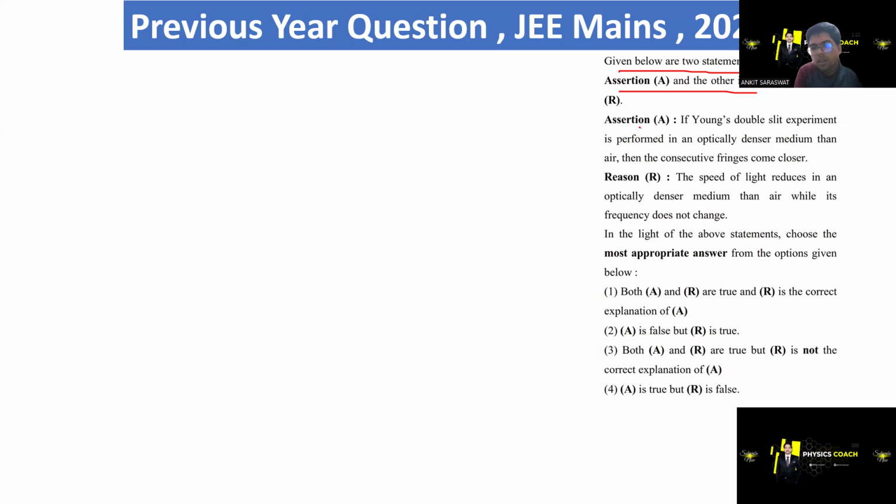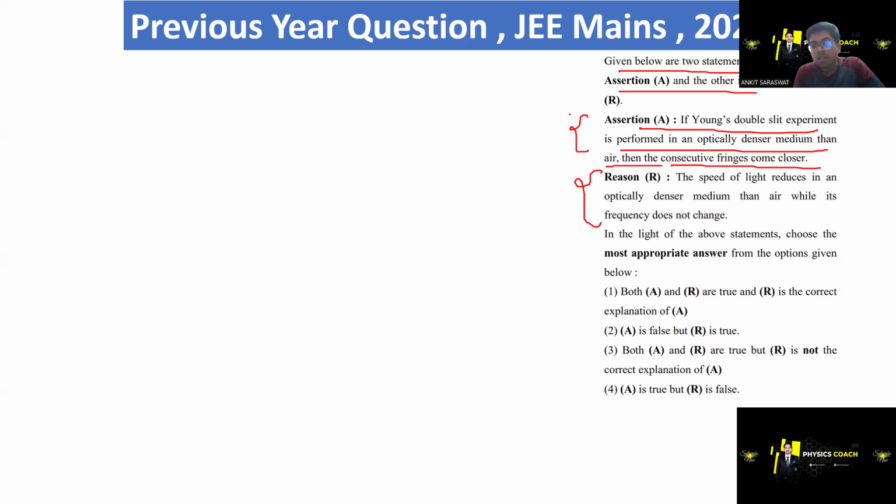The assertion is saying that if Young's double slit experiment is performed in an optically denser medium, then the consecutive fringes come closer. This is the assertion statement. For this assertion, a reason is given for why the assertion is satisfied or not. If the reason is satisfying the assertion, it means it's a correct explanation of the assertion.